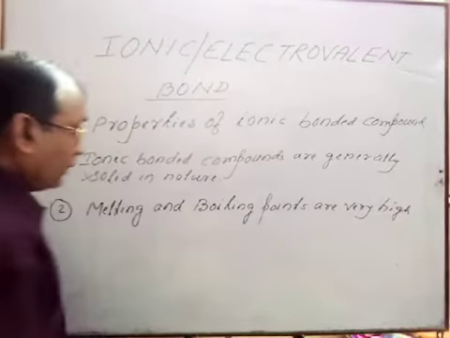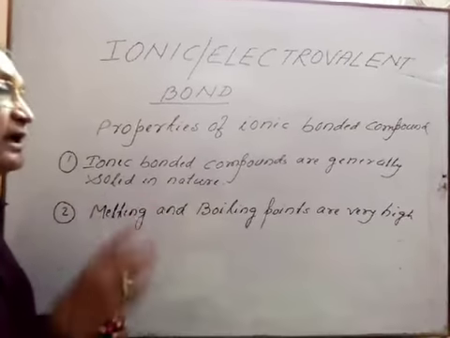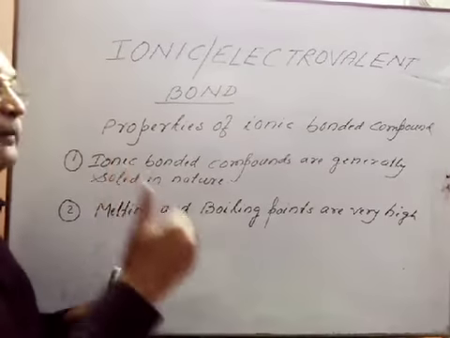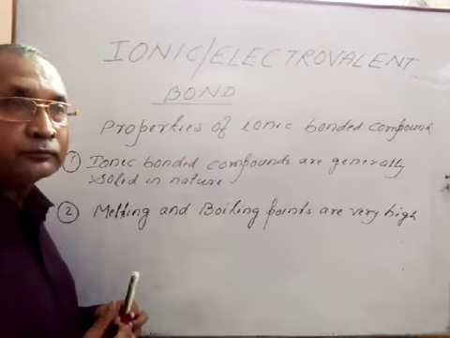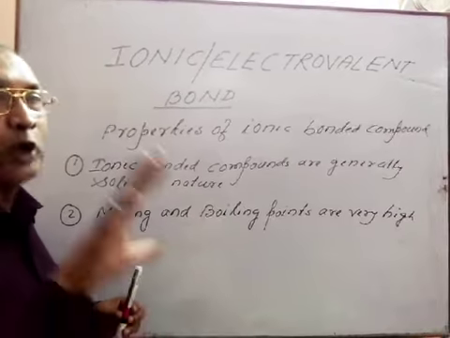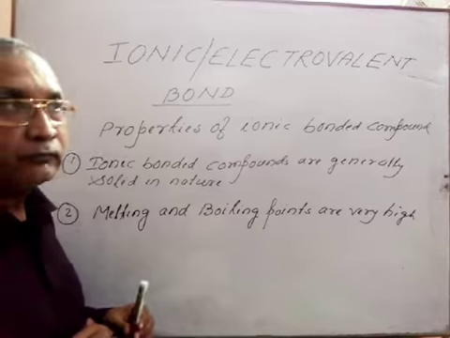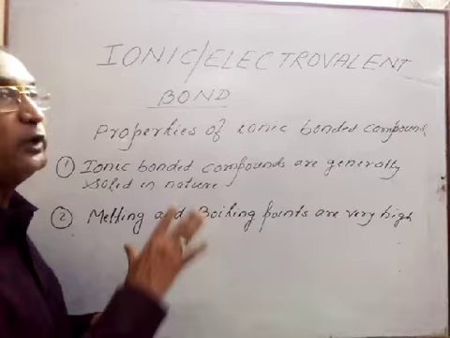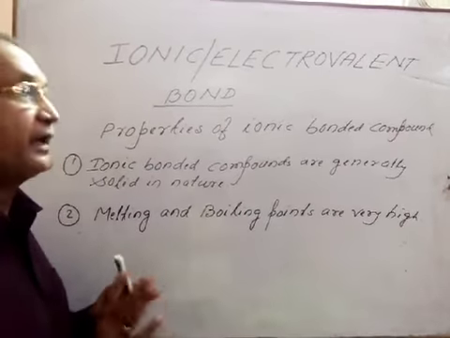That is clear because as soon as the bond strength is higher, then a higher amount of energy is required to break that bond. As a result, what we will see, the melting and boiling points will be very high.